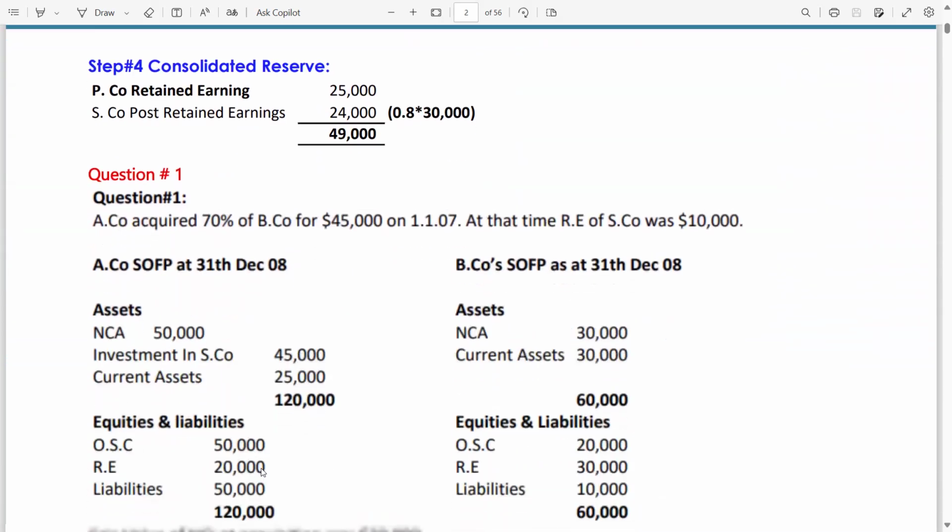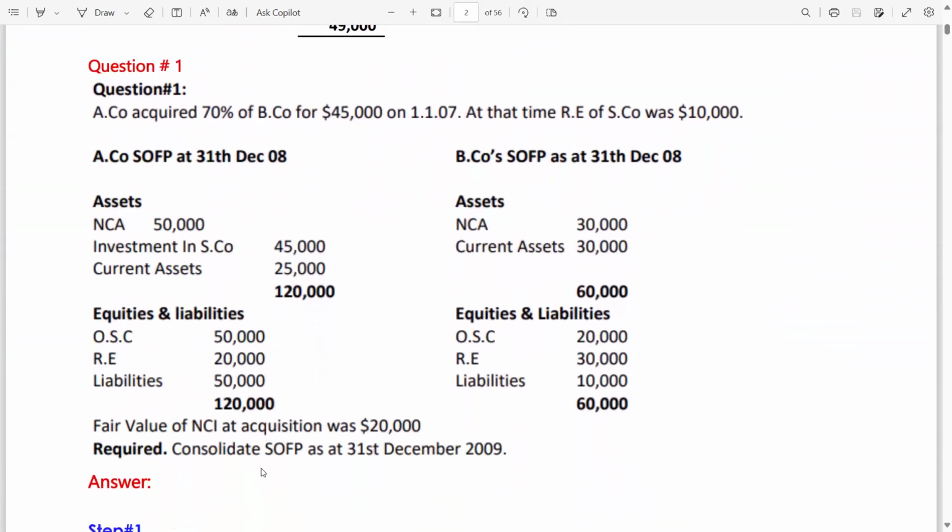reserve. Now let's solve one question in which we will also make the consolidated statement of financial position as well. Question number 1, A company acquired 70% of B company for 45,000. This is the cost of investment consideration on 1st January 2007.